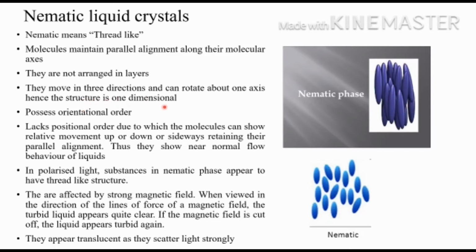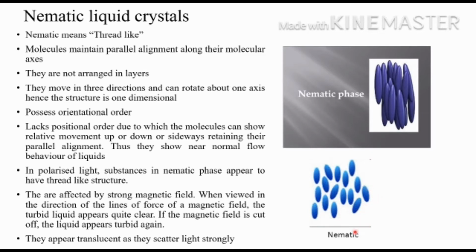They move in three directions and can rotate about one axis. Hence the structure is one-dimensional. Here they can move in three directions, x, y, z, but their orientation will be in one same direction. Orientation order will be there, but they will not have position order. If the orientation is all pointing upward, all will be like that only, but they will not have position order.